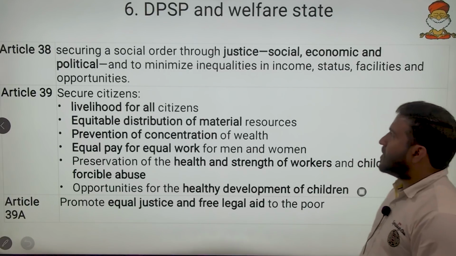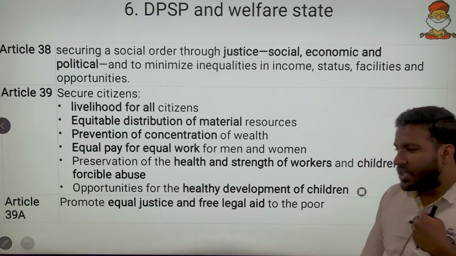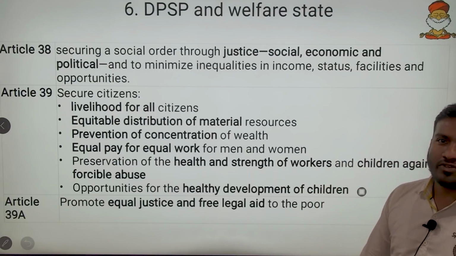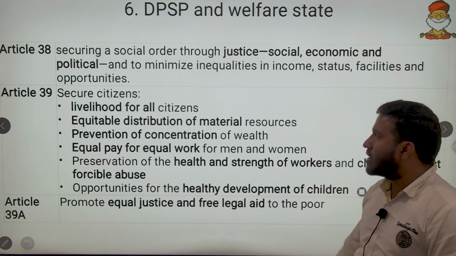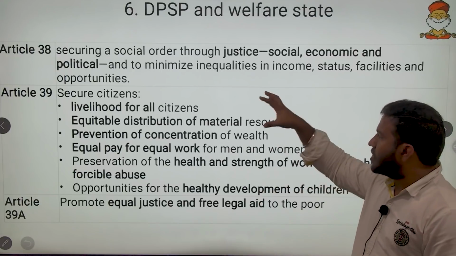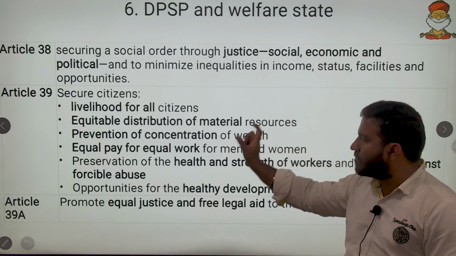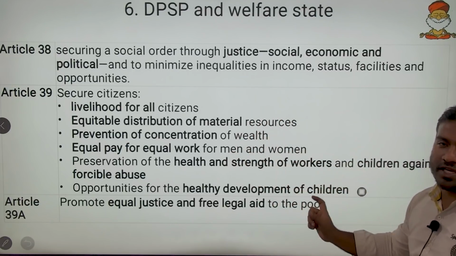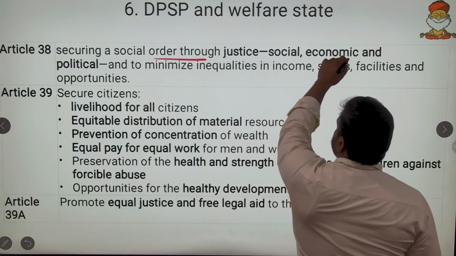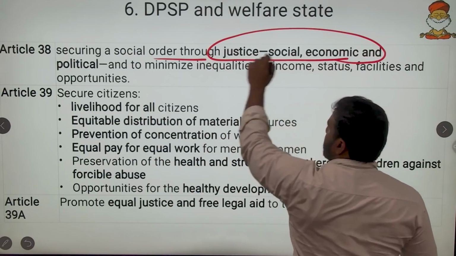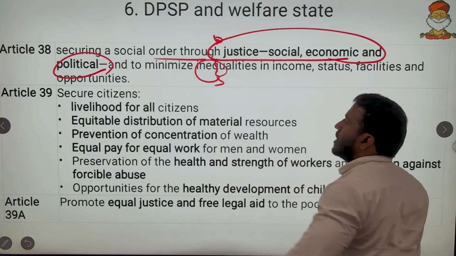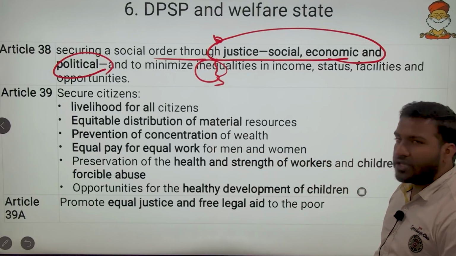Then DPSP and the welfare state. There was an open question like which of the following explains the welfare state. Apart from that, we have to make sure what welfare provisions the DPSP provide. We need not memorize; we will just mark the keywords which depict the welfare state and remember them. Here Article 38 provides for justice, social, economic and political. Such words will come verbatim in the exam, so make sure you concentrate on that.